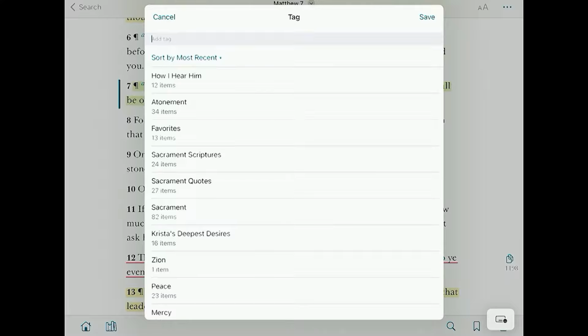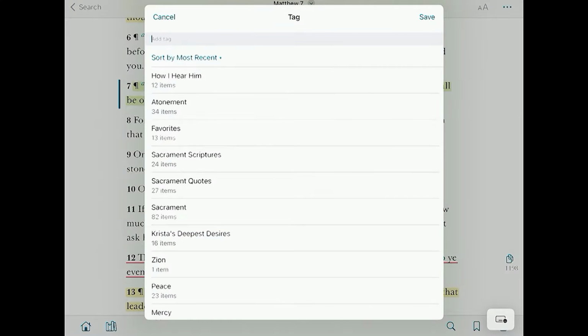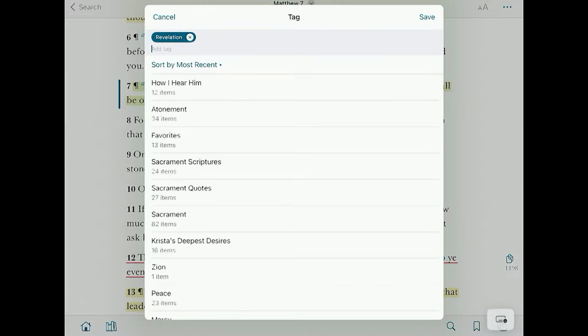Okay. And if you've made tags, your personal tags will pull up, but if you've never made any, you have nothing right here. So I'm sitting here with a blank in yours. Okay, so what we're doing, it says add tag at the top, right? So we're going to type in Revelation. I'm going to press enter, and you'll see that it comes up as a blue highlighted section at the top. That means that you now have a tag that's called Revelation.